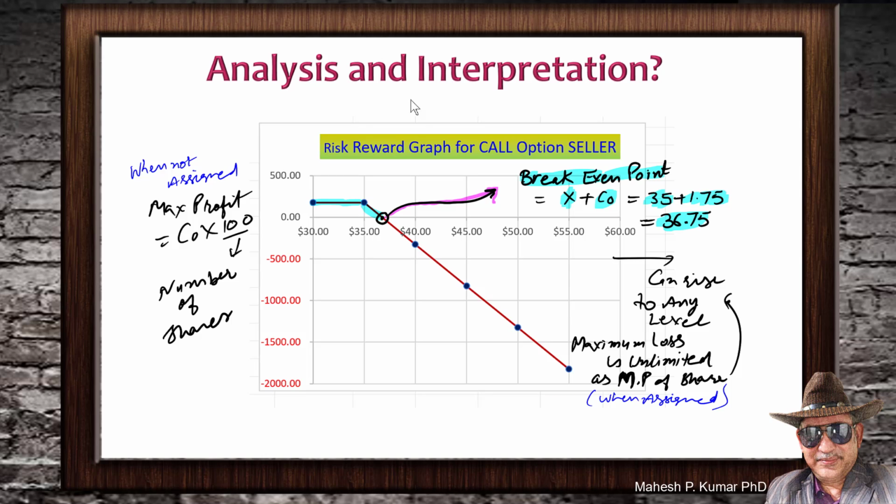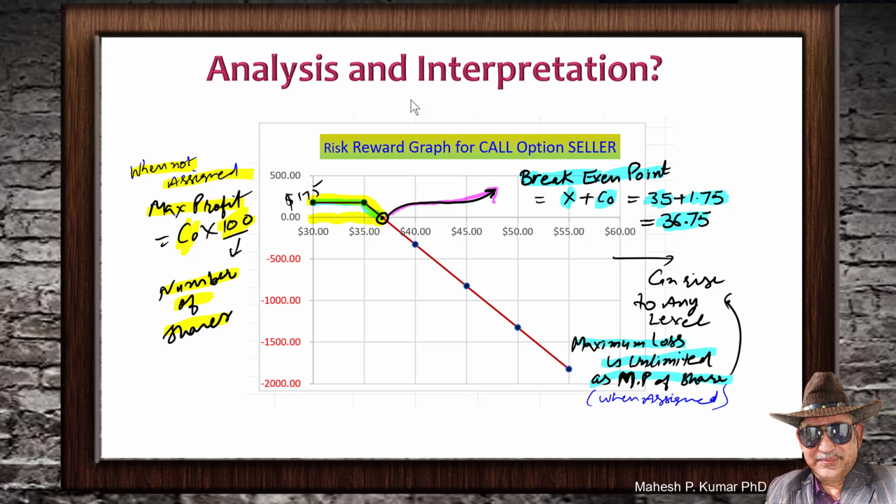And what is your maximum profit? Maximum profit means the price of share stays below 35. In this case, you will be on this green line. You will not be assigned, so you will get to keep all the option premium. So your maximum profit is your option premium per share times the number of shares, and in this case it is 100 shares. So your maximum profit is actually $175.